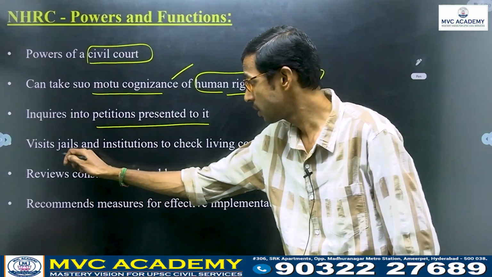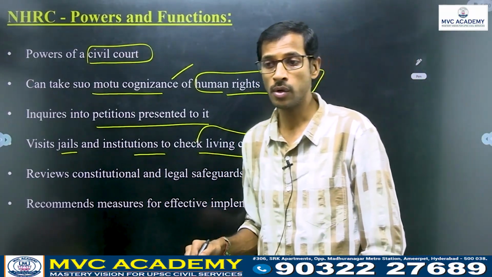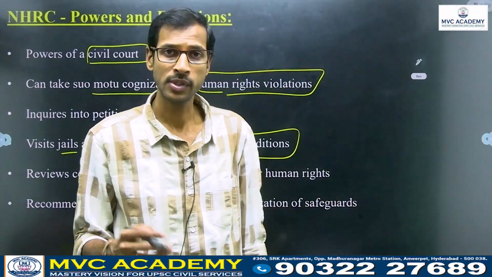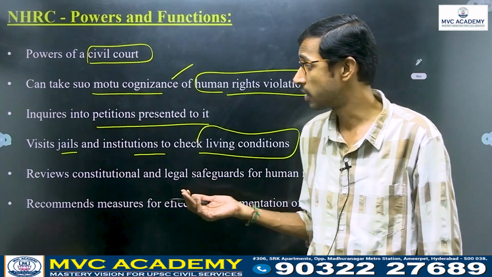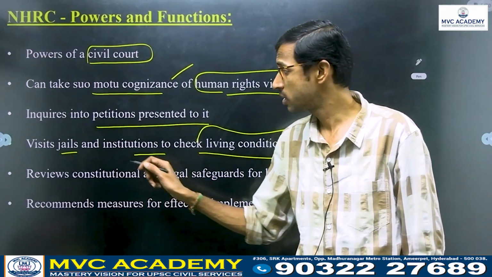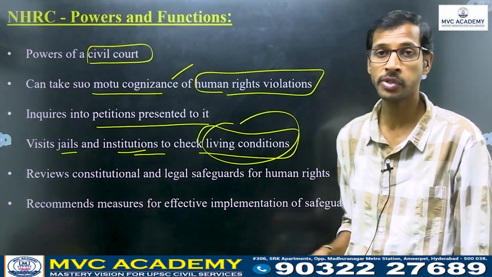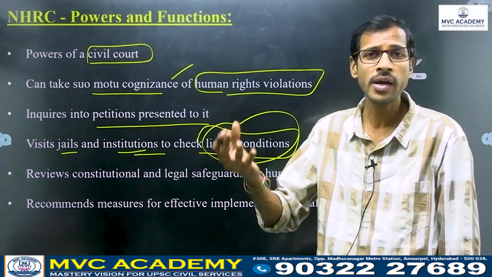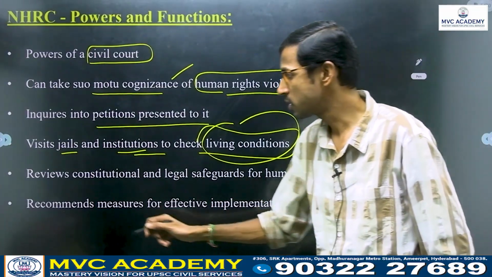It visits jails and institutions to check living conditions. So after convicting so many persons, conviction related issues or even death sentences, they will visit these jails and institutions to check their survival or living conditions especially. So this is also a kind of human rights issue, right? So they will completely involve themselves in these matters.